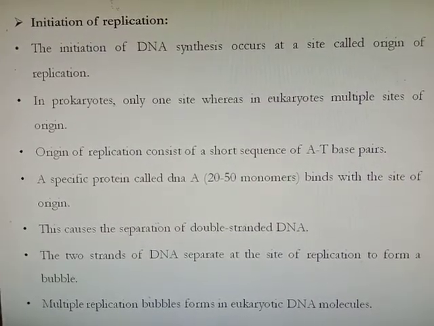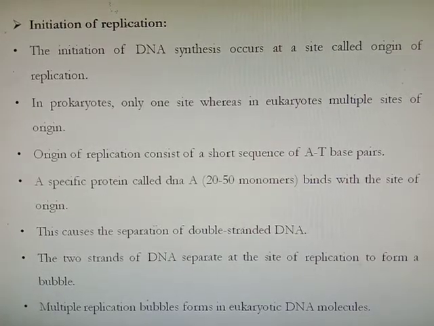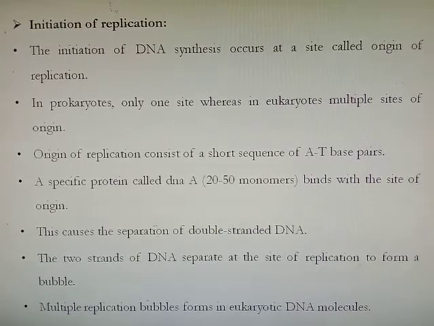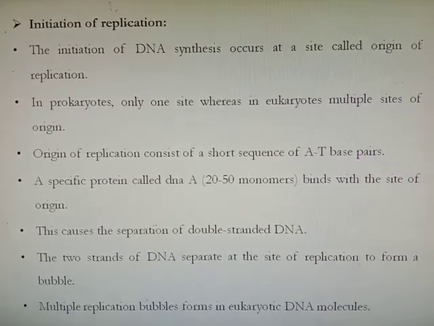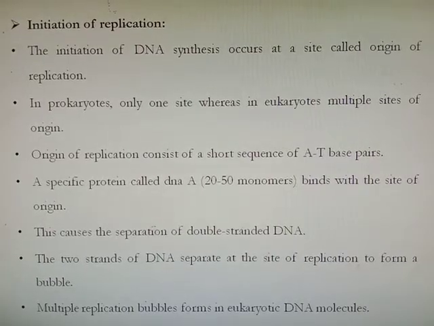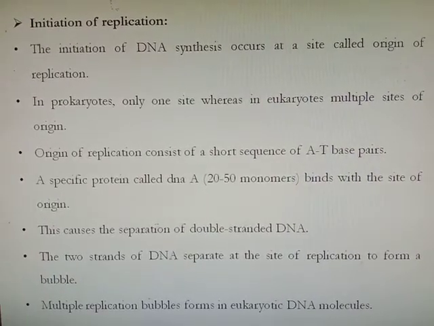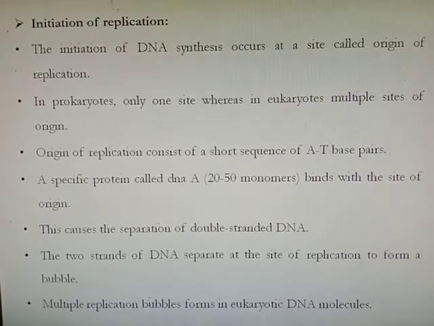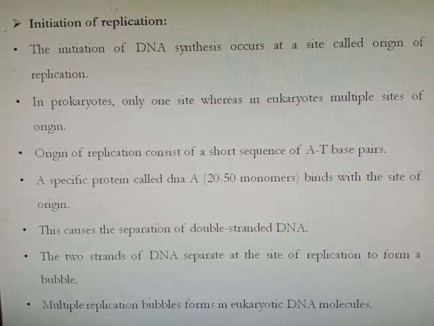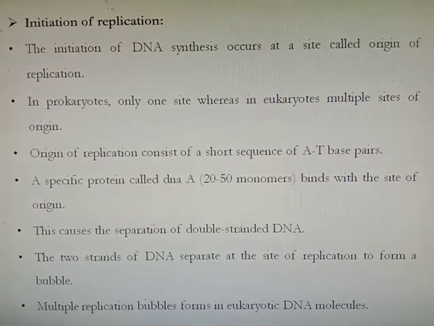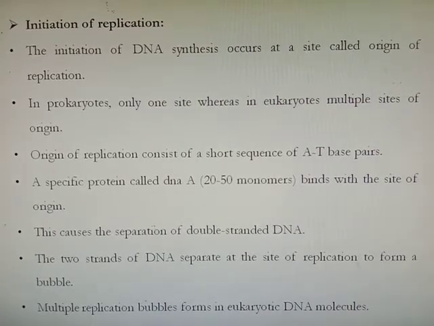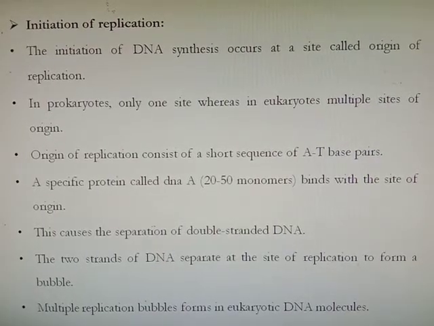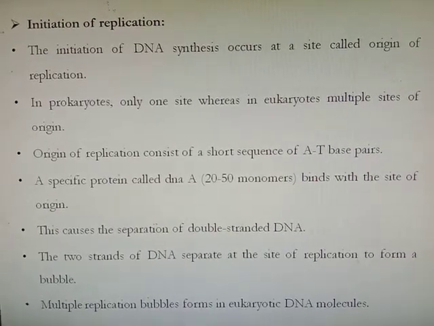hydrogen bond is broken down, a specific protein called DnaA binds with the site of origin of replication, and this causes the separation of double-stranded DNA to form a bubble-like structure. Means this DnaA protein binds at the AT base pairs and helps in the separation of a small region of DNA to form a bubble-like structure. The two strands of DNA separate at the site of replication to form a bubble. Many replication bubbles are formed in the eukaryotic DNA molecule because there are a number of origins of replication.